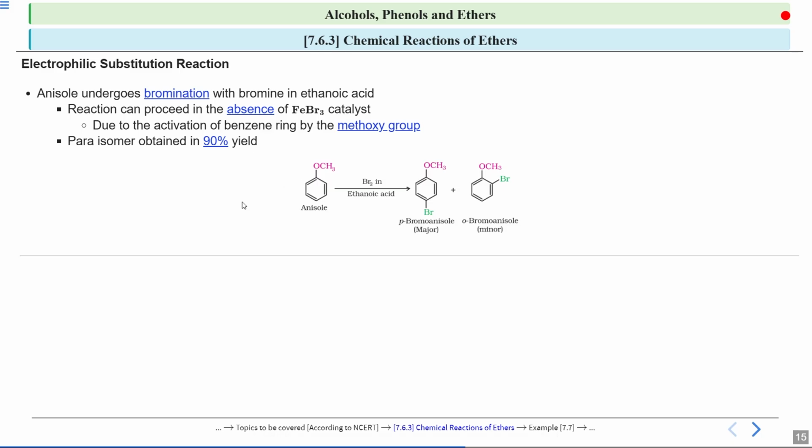Now if you look, this is the major and this is the minor over here. Now why is this major and this minor? If you see, in case of ether, there is no hydrogen bonding possible. Now you know the size of the bromine group is large. So if this bromine group is present at the ortho position to this anisole, then there will be steric repulsion. So that is why this is the minor one. And if this bromine is attached to the para position, this will be the major one, because here there will be no steric repulsion, because these groups are far away from each other. Okay, so that is why this will be the major one and this will be the minor one.